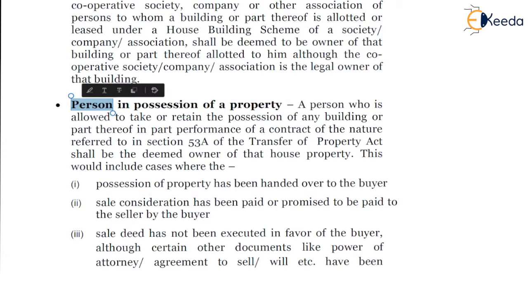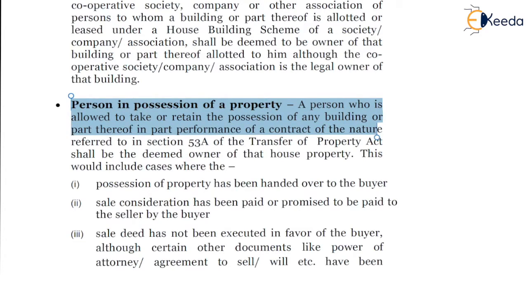So, a person who is allowed to take or retain possession of any building or part thereof in part performance of a contract of the nature referred to in section 53A of the Transfer of Property Act shall be deemed owner of that property.